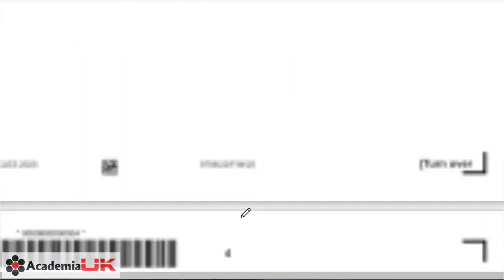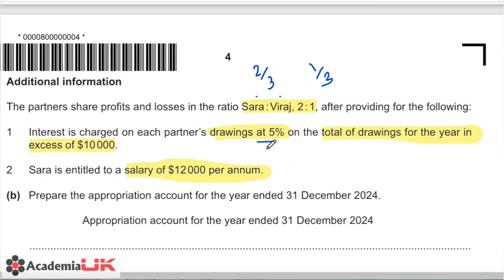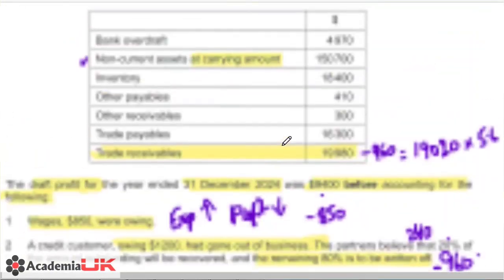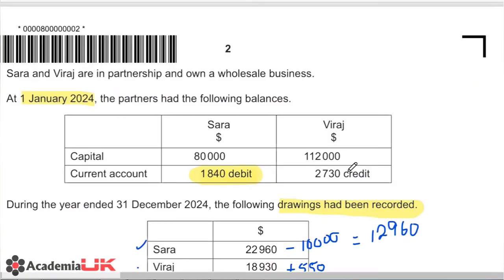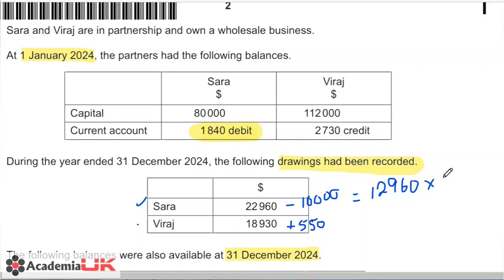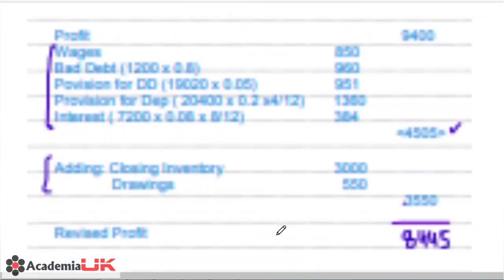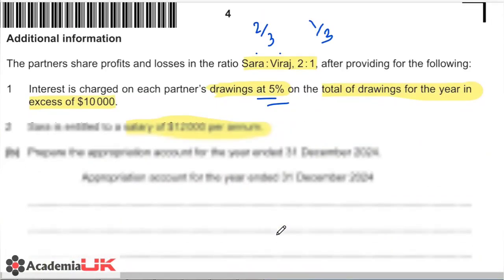So that interest on drawings percentage is given to us as 5%, so we will simply take out 5% of 12,960, and I use 0.05, and the amount that we are getting for this will be 648. So the same thing will be done for Viraj. However, for Viraj we will take total drawings as 18,930 plus 550. So if we just work this out,